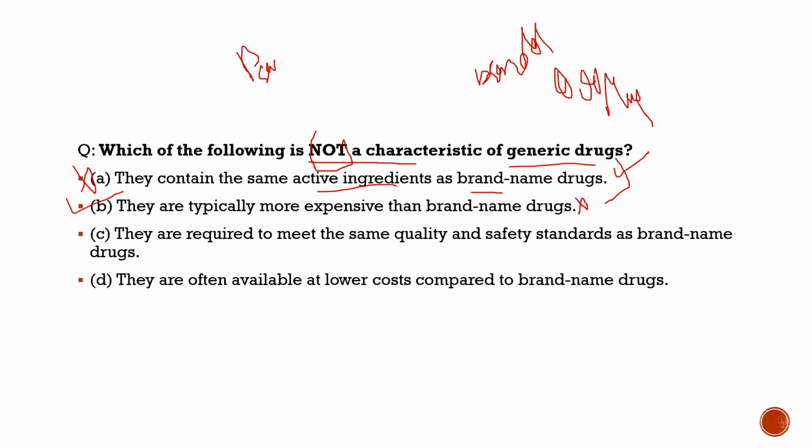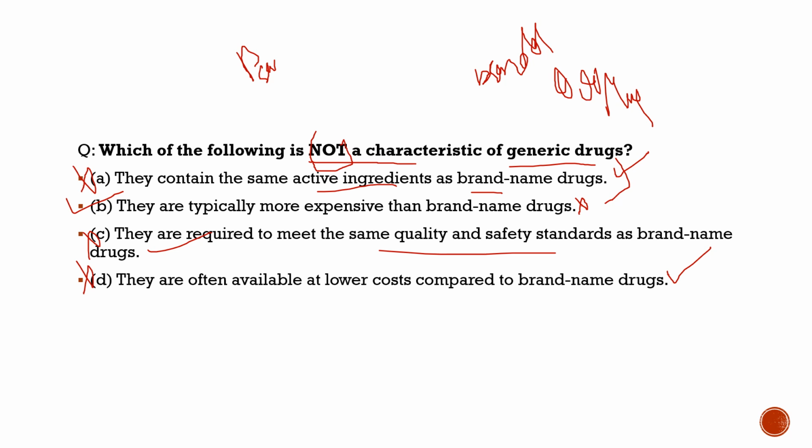Coming to the third statement, they are required to meet the same quality and safety standards as brand name drugs. 100% correct with respect to generic drugs, but with respect to the question, totally incorrect. Statement 4, they are often available at lower costs compared to brand name drugs. 100% correct with respect to generic drugs, but with respect to the question, totally incorrect. So the correct option to this question is option B.